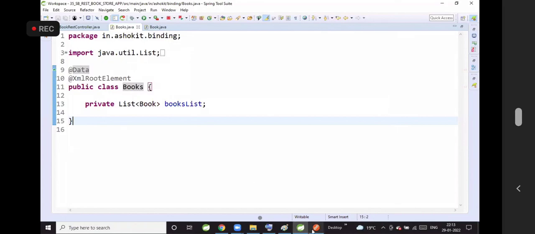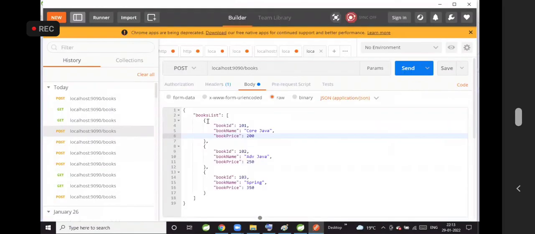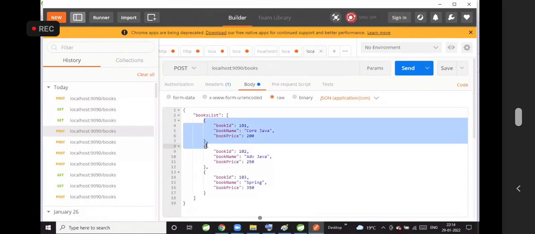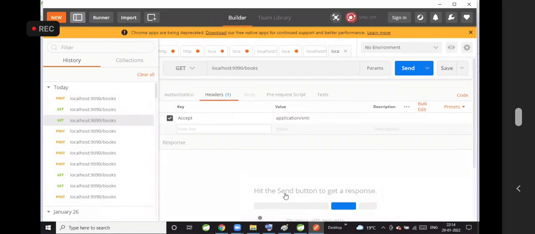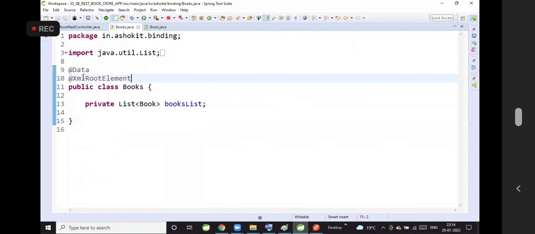But for JSON, we don't have that specification, because for JSON, do you have any root element? You don't have any root element for JSON, right? JSON is just key value pairs inside the curly braces. But how do we represent the data for XML? Compound elements. We need to have that parent element. For the parent element, what should be the name that we have to specify here? Okay, understood. Very good. Message converters. Internally, it is using the JAXB message converter and the JSON message converter.